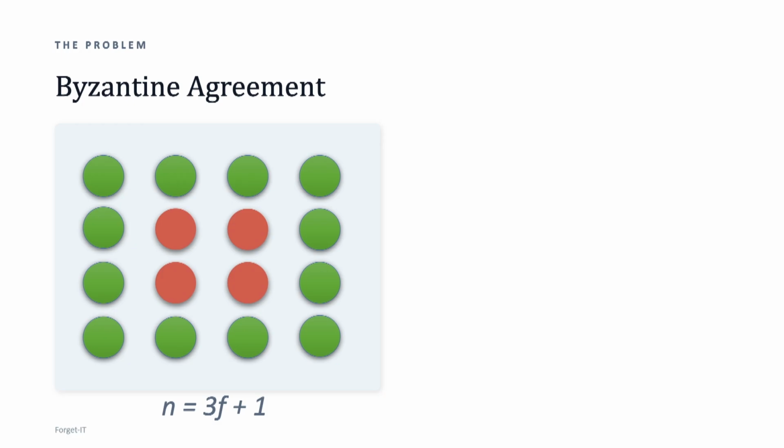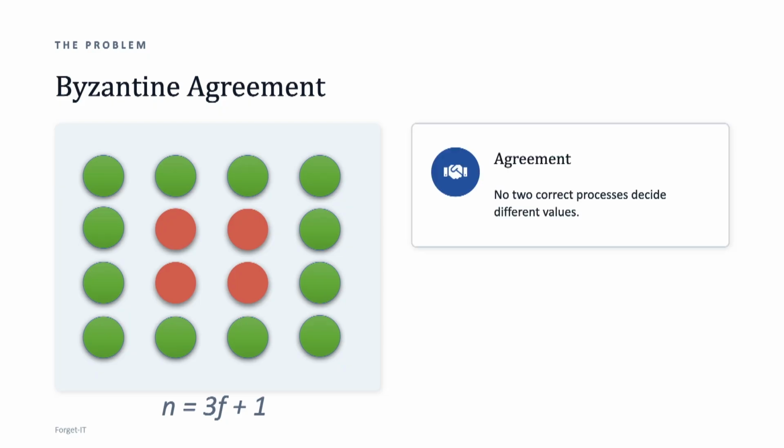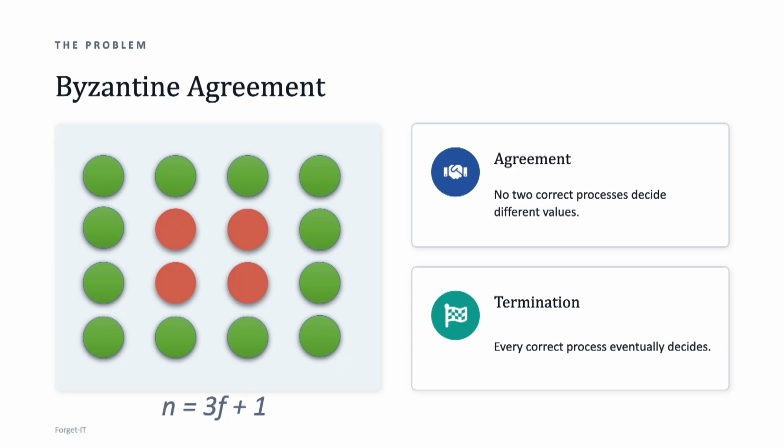As I will say in a minute, in this work, we want to focus on partially synchronous networks, and we also want to focus on Byzantine agreement protocols with optimal resilience. That is why throughout this entire talk, we will assume that n is equal to 3f plus 1, which means that up to 33% of all processes can be Byzantine. In terms of properties, the first one is agreement, which simply says that correct processes never disagree. The second one is termination, which simply says that correct processes eventually output something.